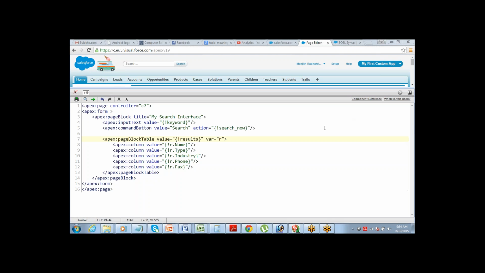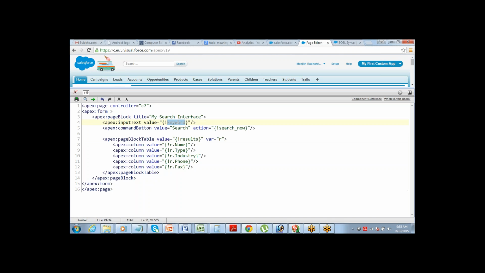Input text we have here, right? And value equals to keyword. Can I reference this for the Apex class? This keyword we have to return it. Which keyword? This keyword in the Apex class, like I can't map it to Apex and Visualforce.